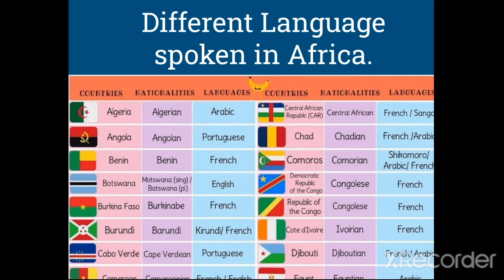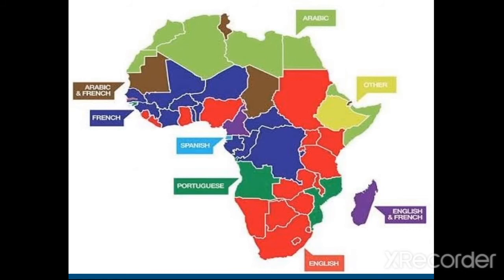Comoros speaks French. Democratic Republic of the Congo speaks French. Republic of the Congo speaks French. Cote d'Ivoire speaks French, and Djibouti speaks French. So these are some of the African countries and the languages they speak. Now it is also placed in map form.